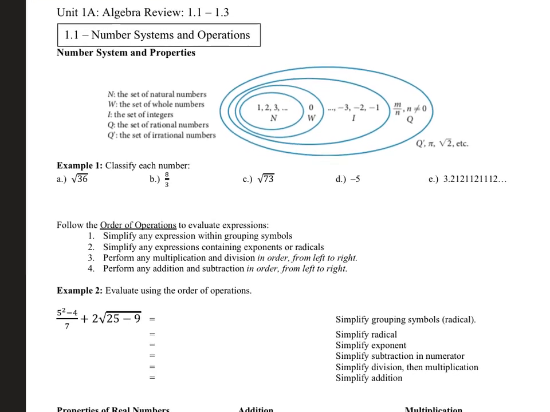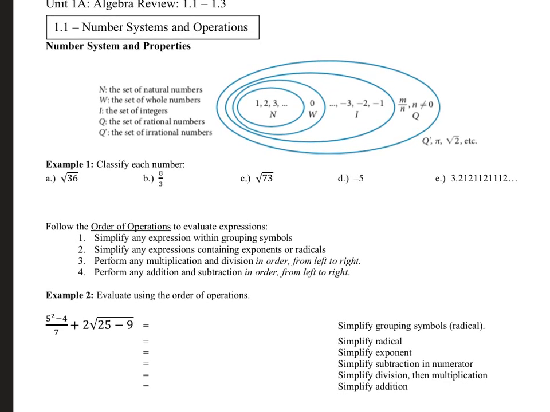First thing we're looking at is number systems, the different sets of numbers. We have the natural numbers, which are counting numbers: 1, 2, 3, 4, 5, 6, 7. Then the set of whole numbers, which adds 0 into that set: 0, 1, 2, 3, 4, 5, 6. Then we move on to integers, which adds in all the negatives, and then rational numbers, which adds in all the ratios or fractions.